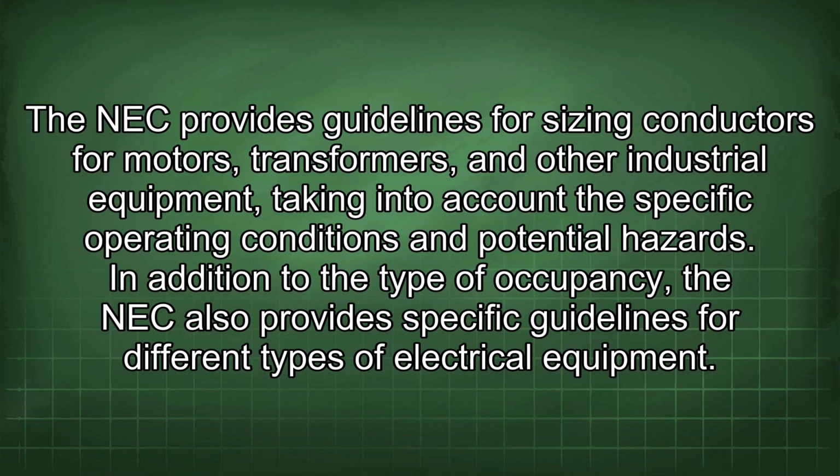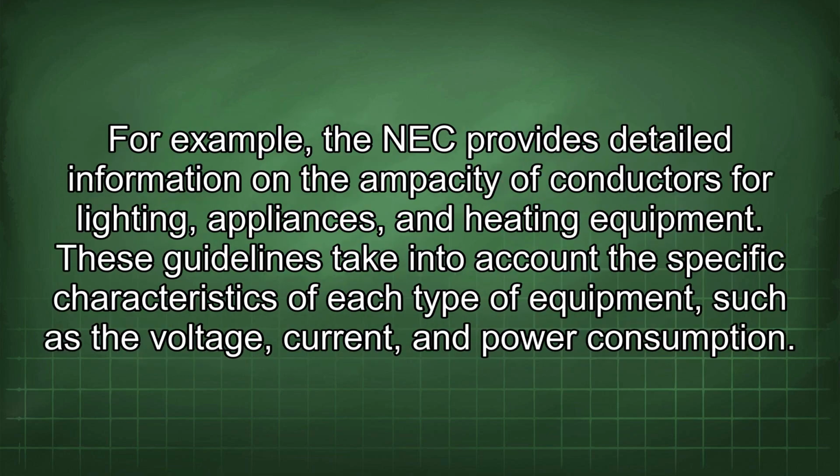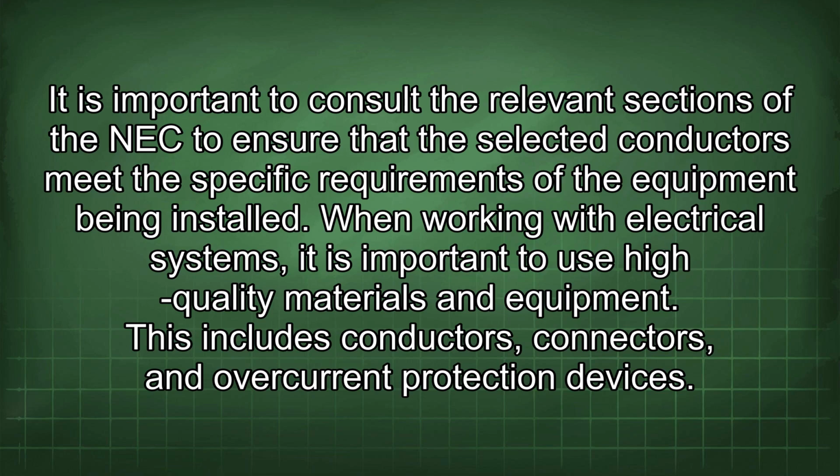In addition to the type of occupancy, the NEC also provides specific guidelines for different types of electrical equipment. For example, the NEC provides detailed information on the ampacity of conductors for lighting, appliances, and heating equipment. These guidelines take into account the specific characteristics of each type of equipment, such as the voltage, current, and power consumption. It is important to consult the relevant sections of the NEC to ensure that the selected conductors meet the specific requirements of the equipment being installed.